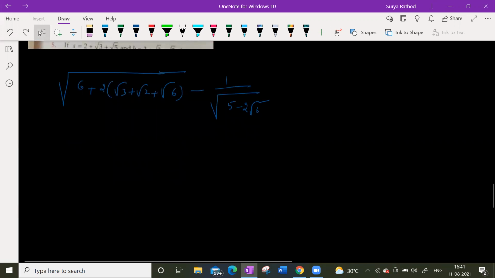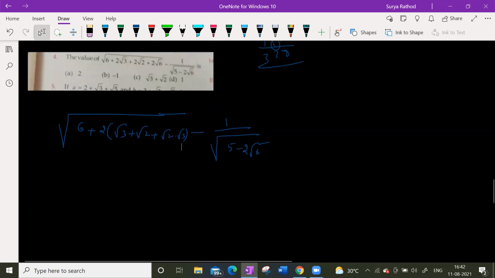Okay, so yes. After this, what can we take? Root 6 can be written as what? Root 2 into 3. Yes, sir. What can we do here? 1 second. Or else we can do like this now. 2 root 2, 4 root 3 plus minus.